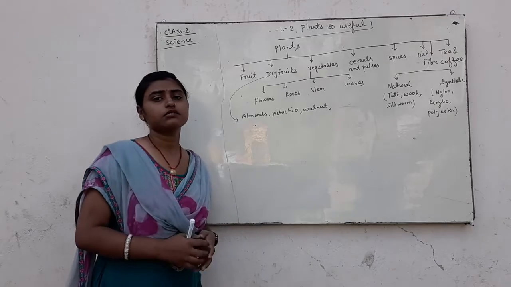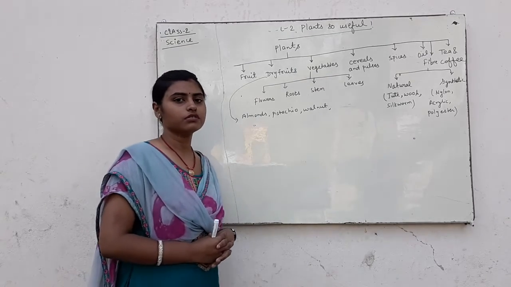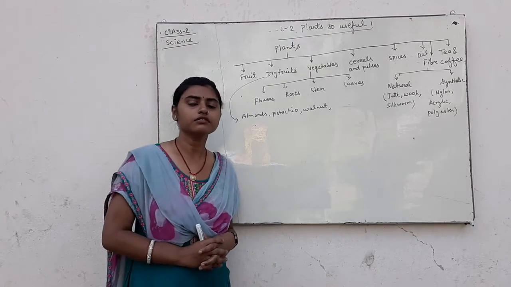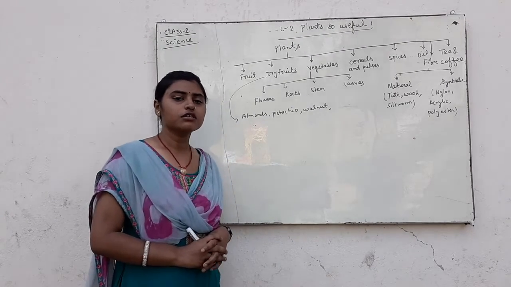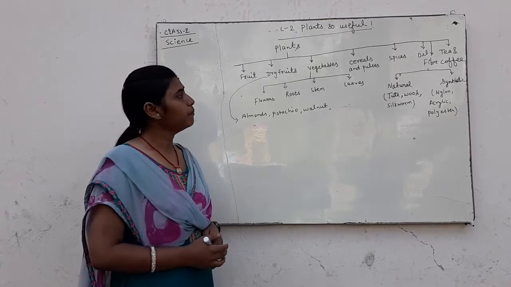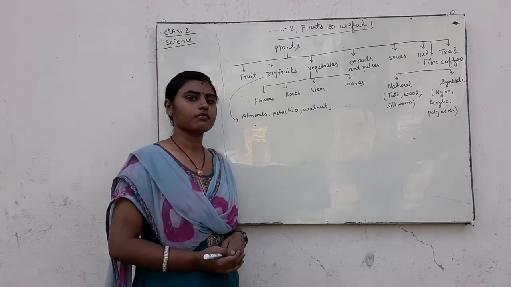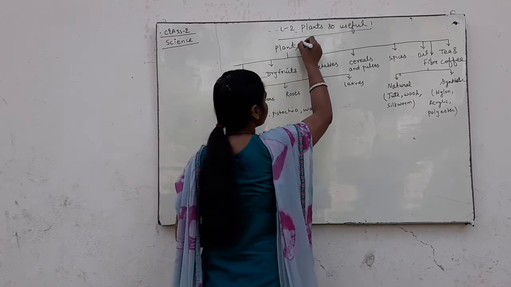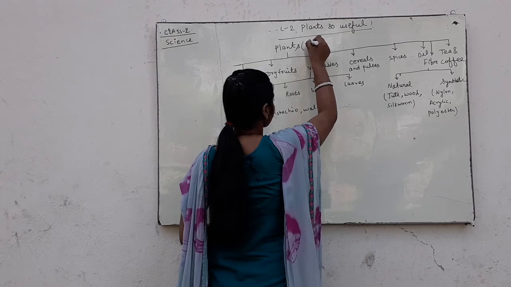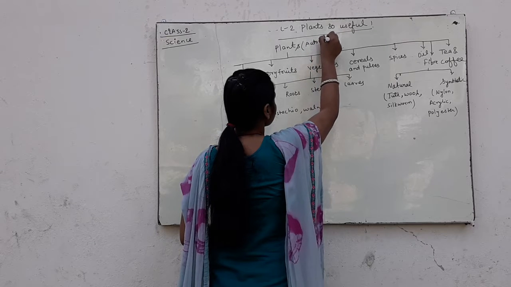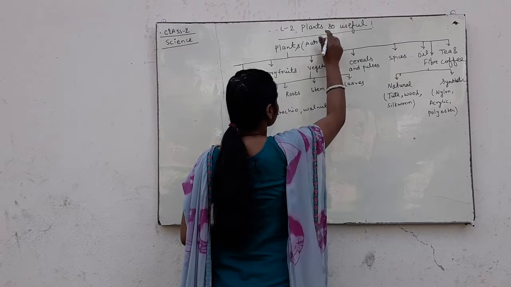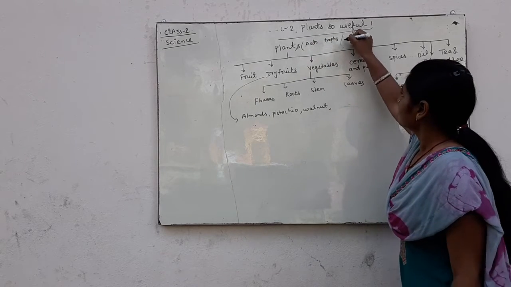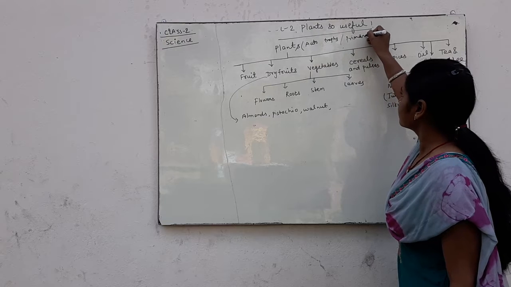Plants are the neighbor of us. It is very important because plants make their food, and they are also called autotrophs and primary producers.